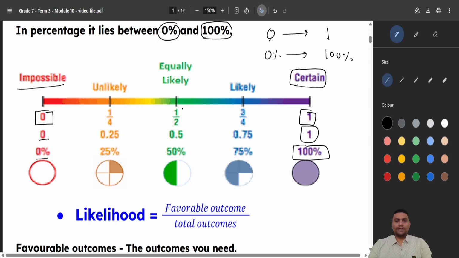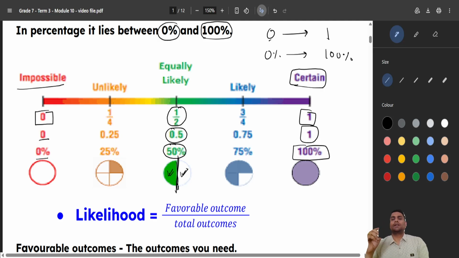Now, in the middle, you will see half. Half means 0.5. 0.5 means 50%. 50% means, see, both the sides have equal chances. They are similar, same size. Meaning the chances of both things happening are similar.